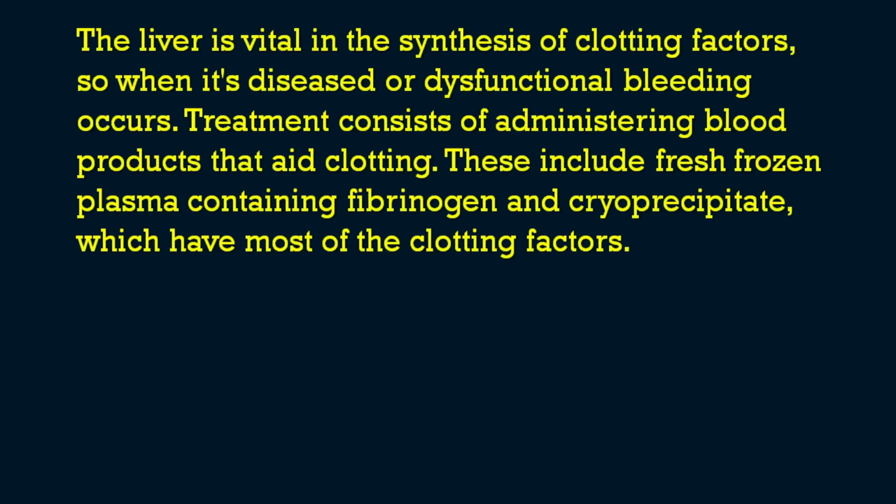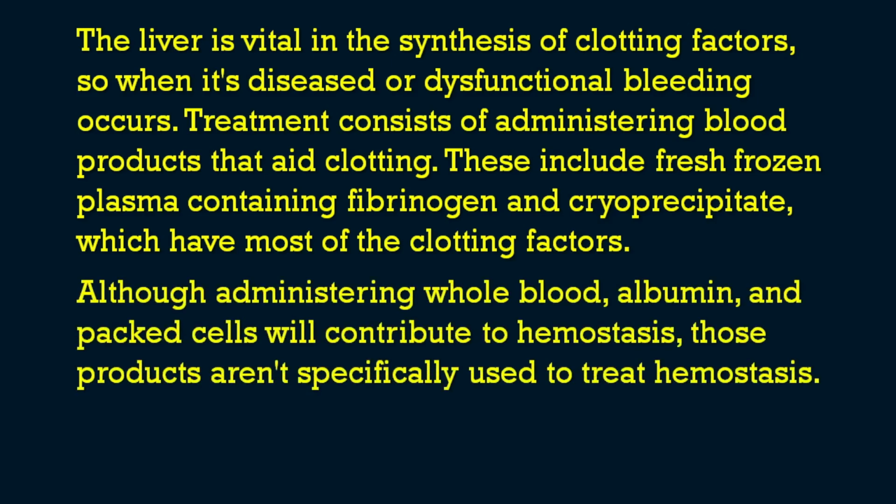So we know that the liver is a vital organ in the synthesis of clotting factors. So when it is diseased or dysfunctional, then obviously we will get bleeding. So the treatment should consist of administering the blood products that aid in clotting. These include fresh frozen plasma, which contains fibrinogen, and cryoprecipitate, which has most of the clotting factors. So the primary aim in this scenario is controlling the GI hemorrhage and maintaining the hemostasis. So there comes the importance of fresh frozen plasma and cryoprecipitate.